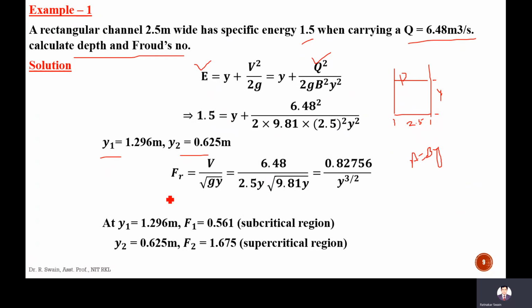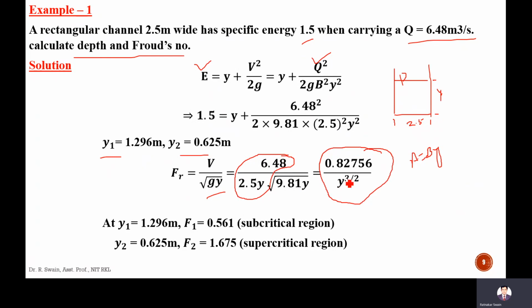To calculate the Froude number, Froude number is V by square root of gY, where V is Q by area. Q is 6.48 divided by area, area is B into Y, B is 2.5 meter, into square root of 9.81 Y. So it will be 0.82756 Y to the power 3 by 2.